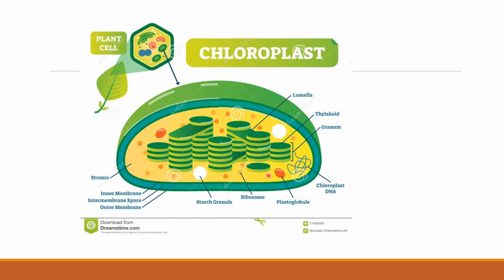In this matrix you will find that the chloroplast has its own DNA. This is the chloroplast DNA, and chloroplasts do have their own ribosomes. Clear? So on the walls of the thylakoid there is chlorophyll present, and chlorophyll pigments are basically a requirement for the photosynthesis process.